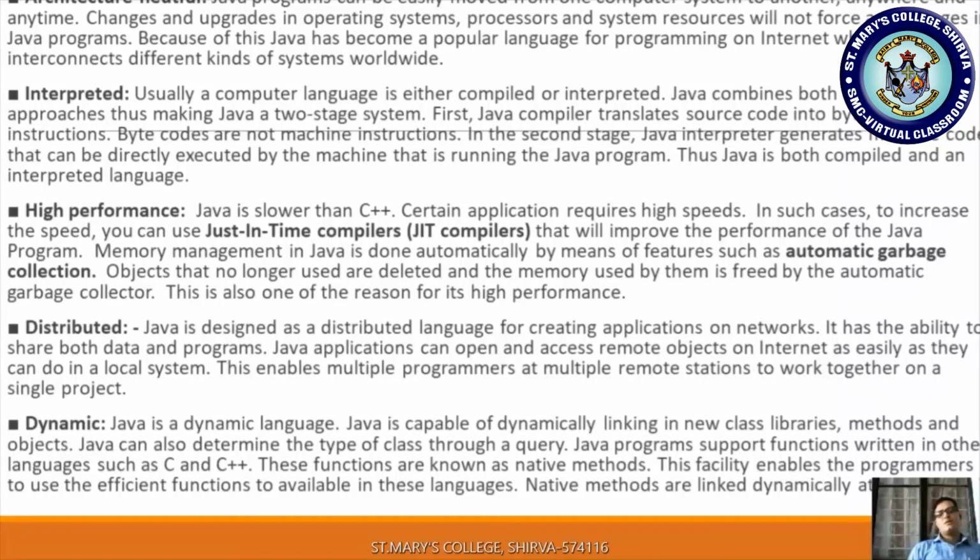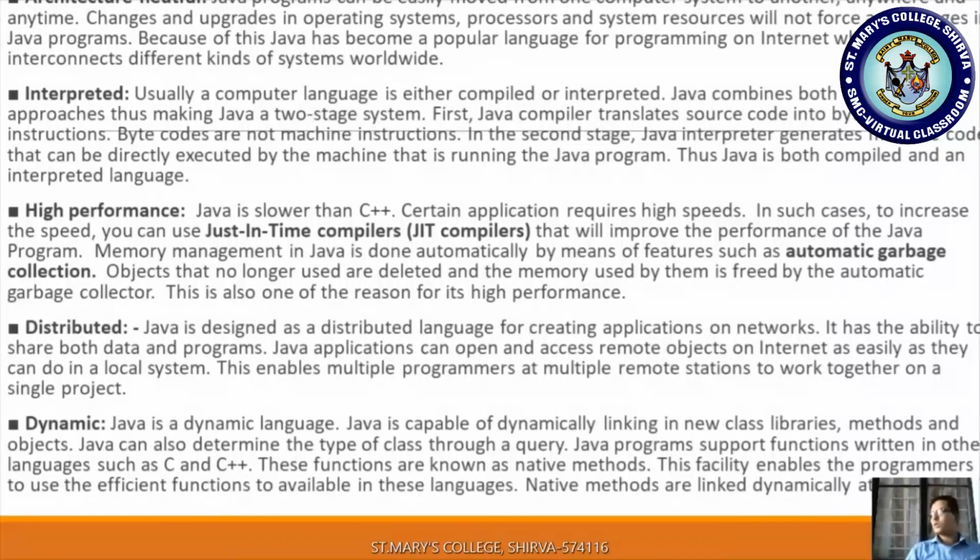Whenever the result is announced and you enter your register number, it immediately displays your result, right? So these are some of the techniques behind dynamic nature, dynamic languages. Those features are also supported by Java through a query.